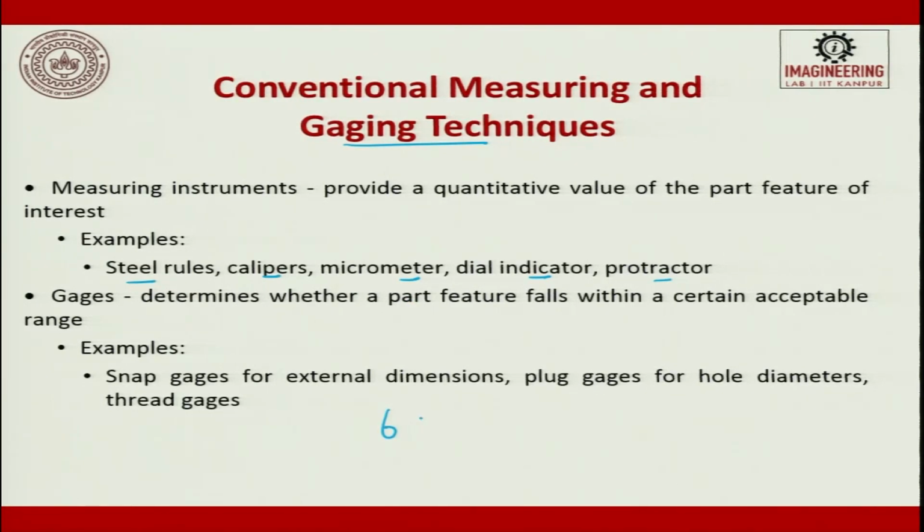So, suppose it is 6 plus or minus 1 millimeter, you will try to have a gauge which measures from 5.9 to 6.1 millimeter. Within that it will only say go, no go, that is all. So, a gauge is more of a comparison measurement. It determines whether a part feature falls within a certain acceptable range. Examples: snap gauge for external dimensions, plug gauge for internal dimensions, thread gauges, and then we also have slip gauge. All these things are used for comparison. So, these are the conventional measuring devices and gauging techniques.